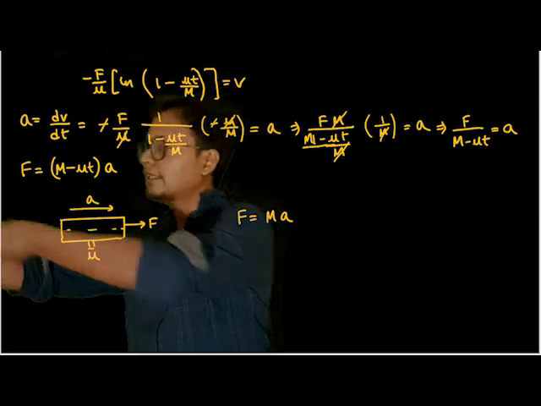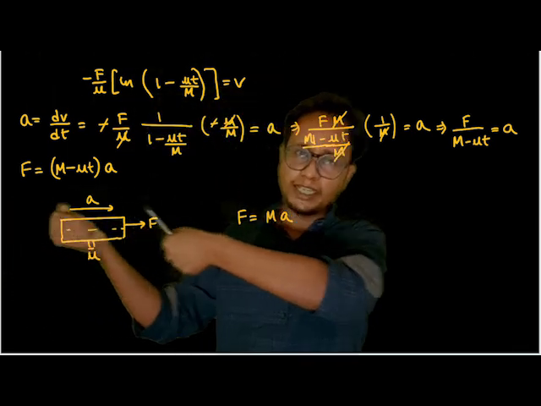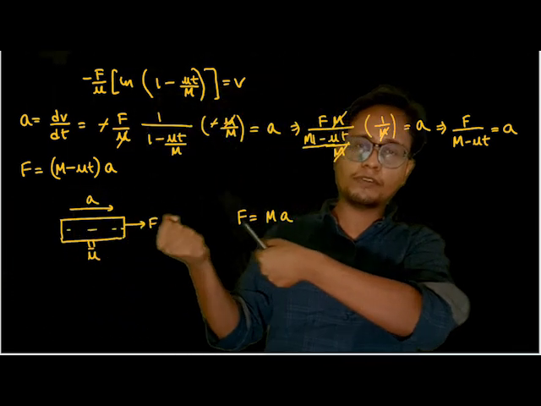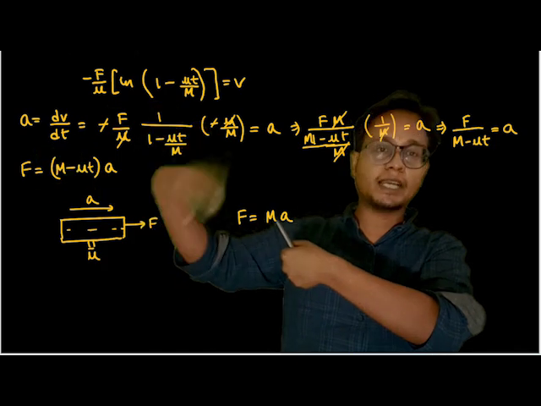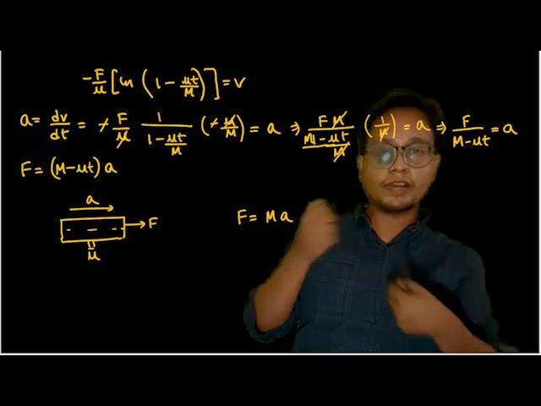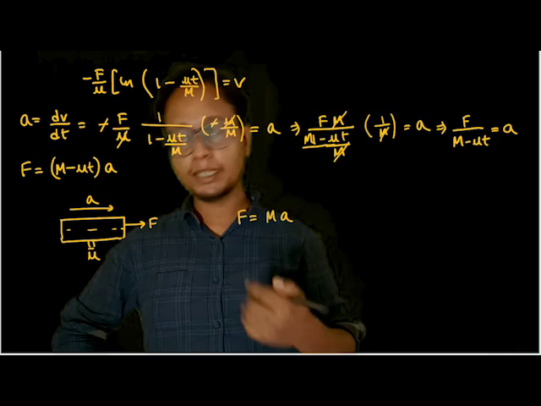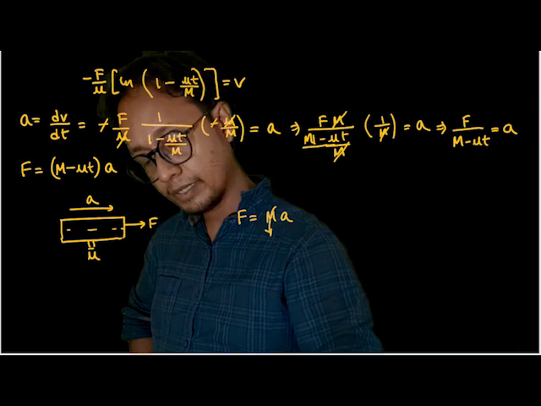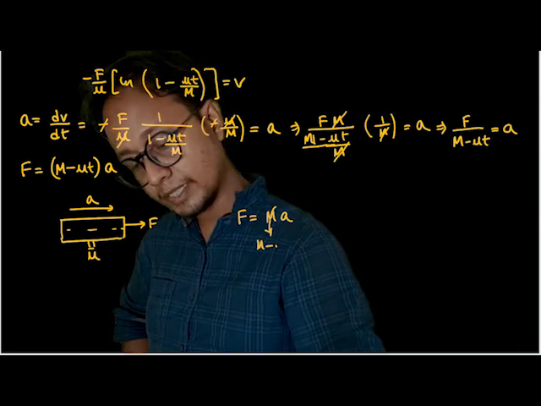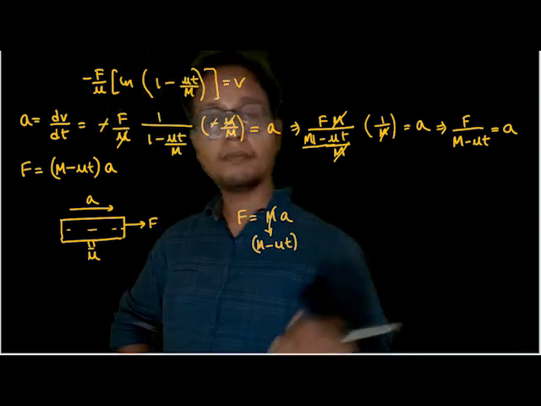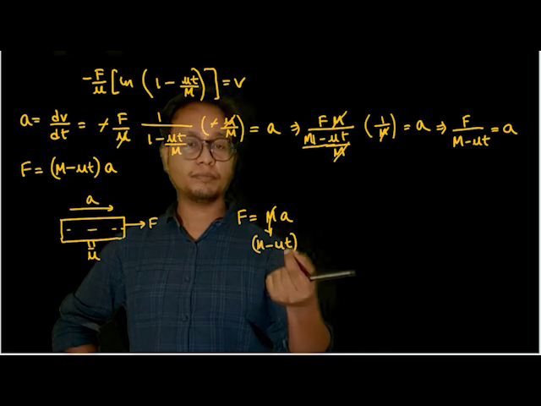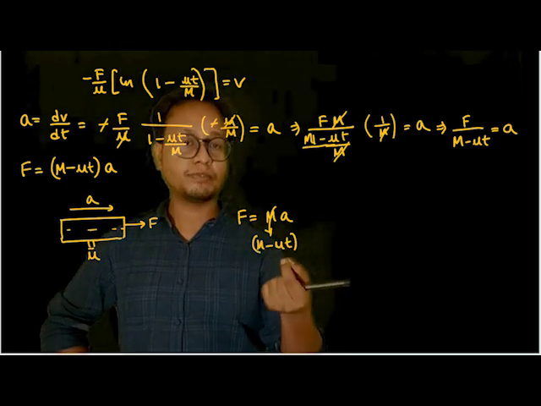Imagine I'm pulling a van with a constant force of 10 kg. Someone is removing the sand from the van. What would happen? The acceleration of the van would increase. The same thing is happening out here. Now, m is a variable, which is M − μt: the mass of the body at time t is the initial mass minus mass flow rate into time t.